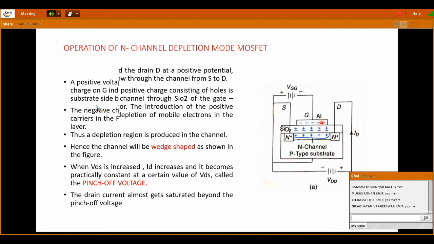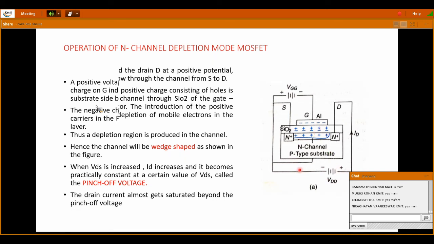Because of the deposition of negative charges on one side of the SiO2 layer, the equal positive charge from the P-type substrate is attracted towards the SiO2, into the readily available channel. Then the electrons will be moving between the two N plus regions, from source to drain.